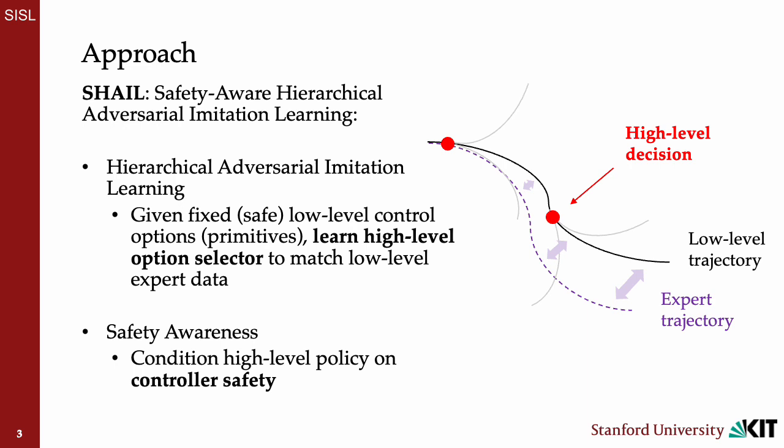In our formulation for hierarchical adversarial imitation learning, given fixed, safe, low-level control options, which are sometimes called primitives or macro actions, we learn a high-level option selection policy whose goal is to match expert trajectories at the low level. For our safety awareness layer, we condition our high-level policy on predictions of controller safety.